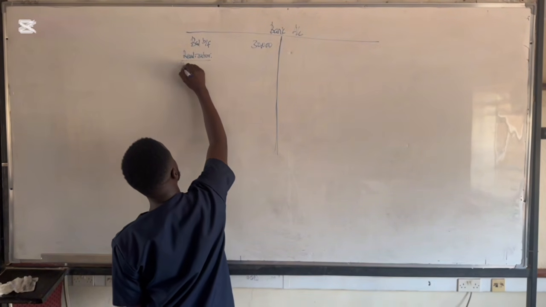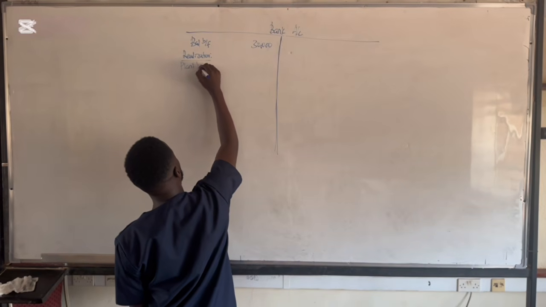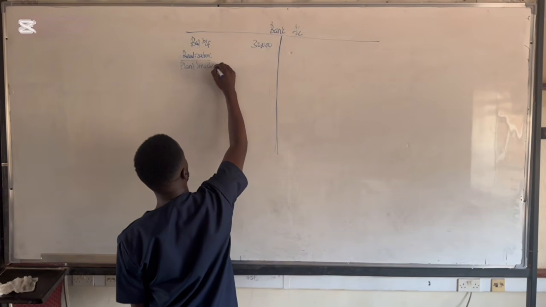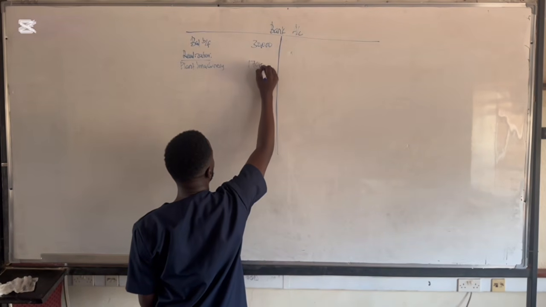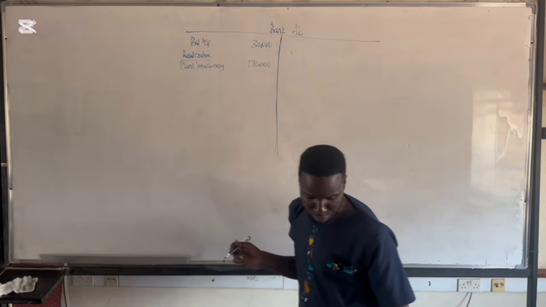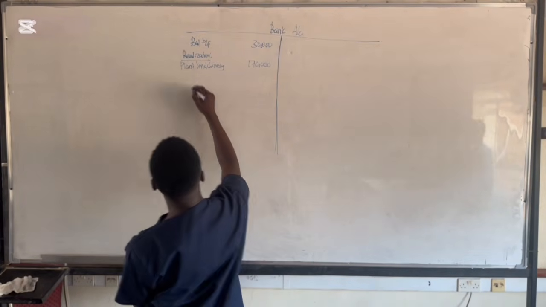So the very first thing was, if you check, work, plant and machinery, so we're going to say realization. So you start with our plant and machinery, which was realized at 170,000. And then we're supposed to look at equipment, which was 260,000.